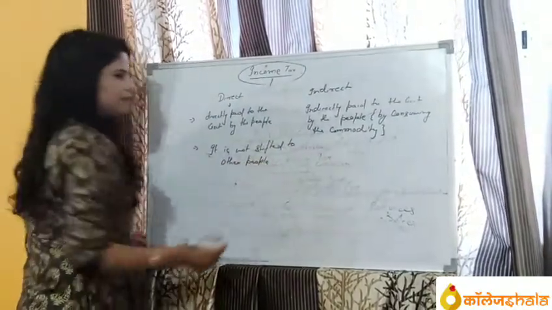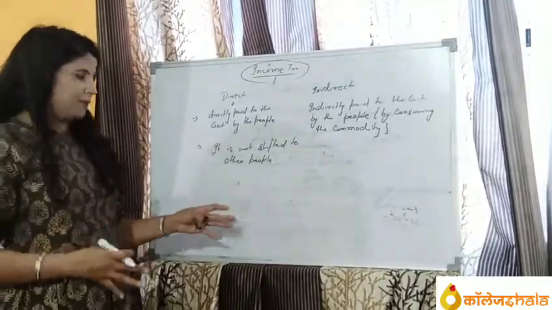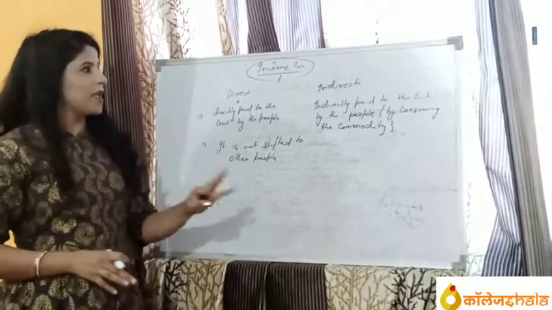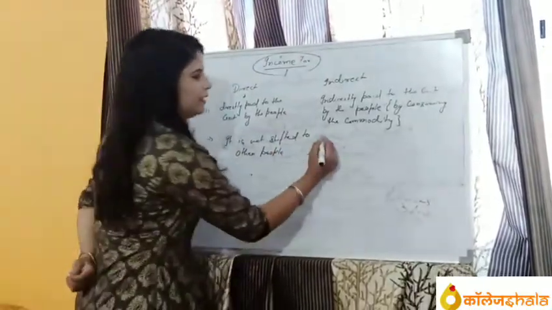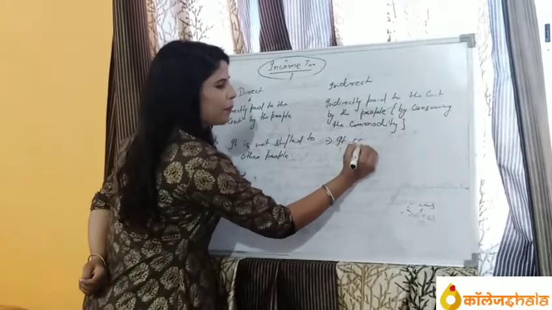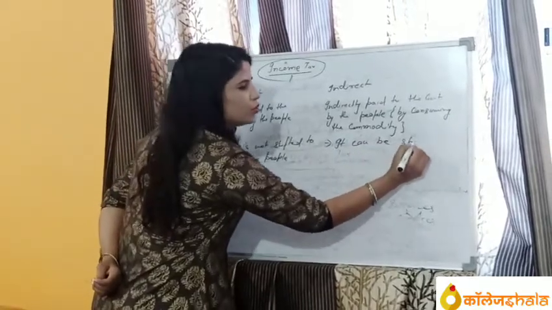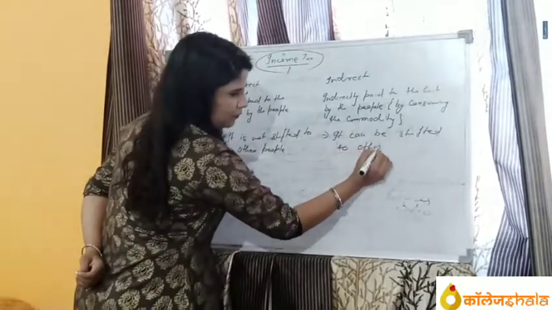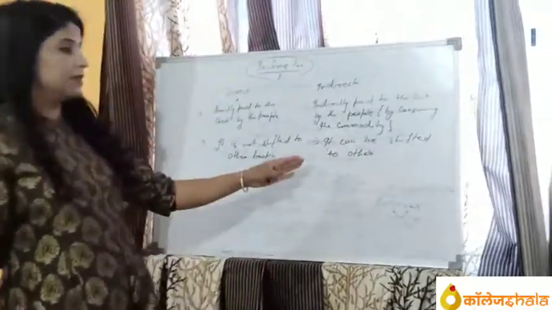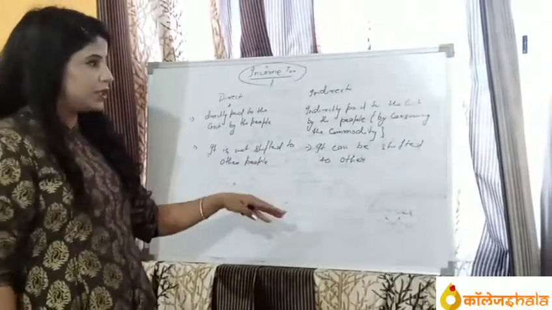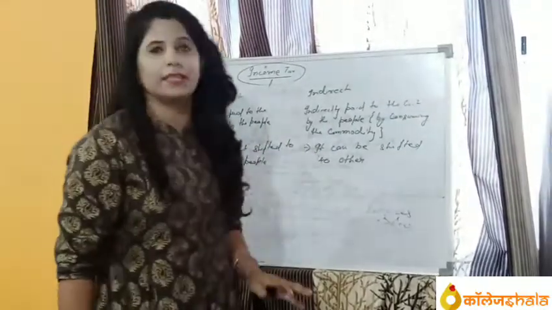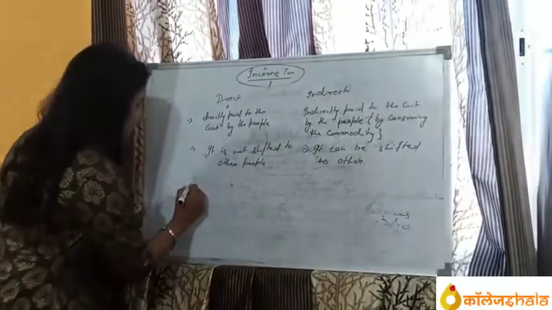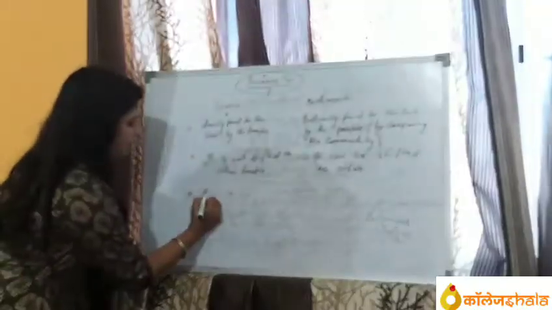It means the person who earns the income has to pay direct tax, and in indirect tax it can be shifted to others. It means the person who is consuming the goods has to pay the GST, and the custom duty. These are examples of indirect tax.